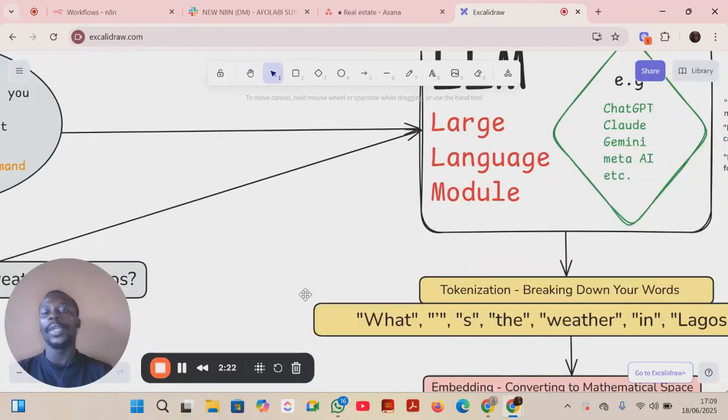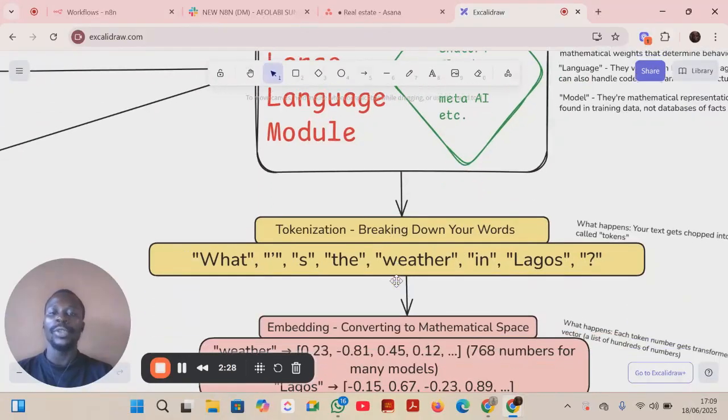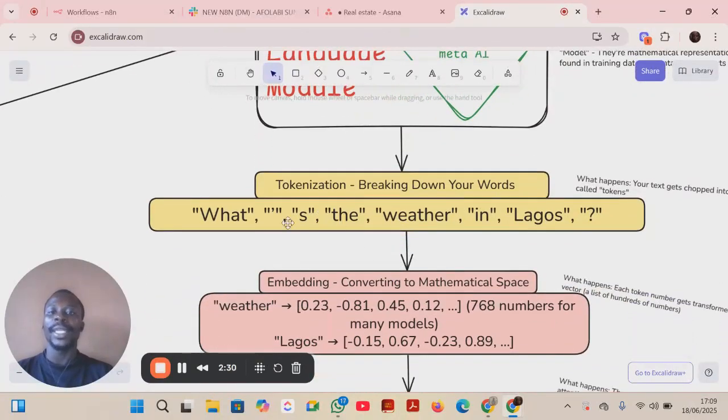For example, "What's the weather in Lagos?" Say we put this prompt in ChatGPT. This is what will happen at the back end. There's one thing we call a tokenizer. The tokenizer will break all these words into tokens. A word like this is a token, this apostrophe is a token, the S is a token.